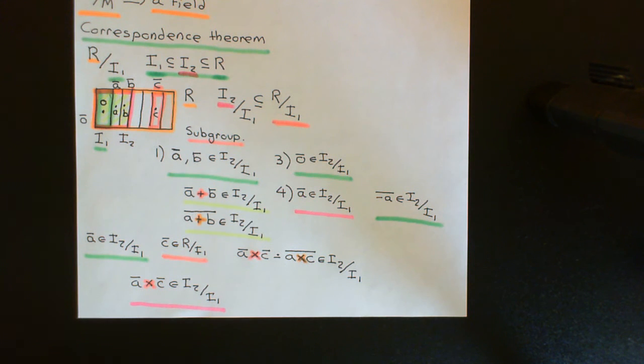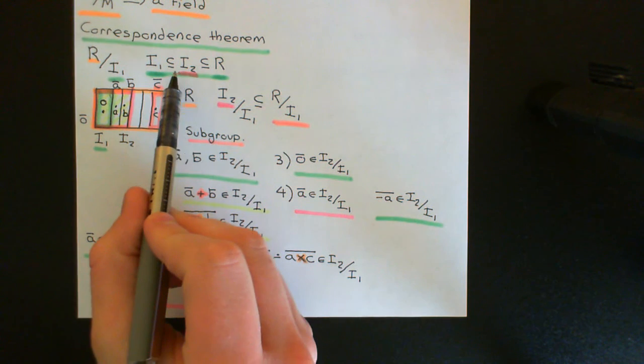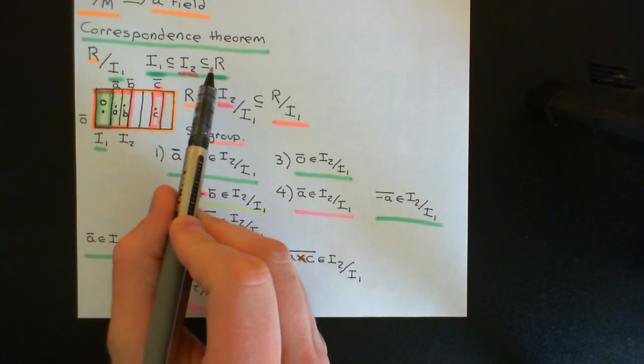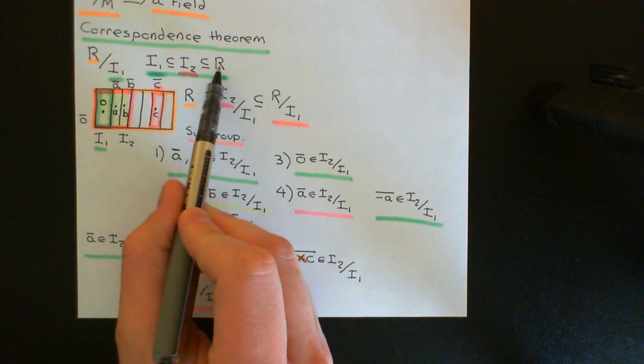It's using the fact that the ideal I2 was an ideal in the initial ring capital R, and therefore that you could multiply any element of it by any element of the larger ring and get something that was back in that ideal. So indeed, this subset of the quotient ring is going to be an ideal within the quotient ring. So you concoct for me any ideal capital I2 that contains the ideal capital I1 and is itself contained in the ring capital R.